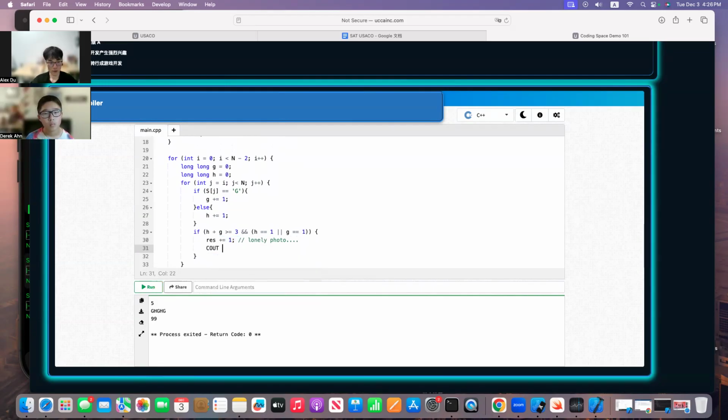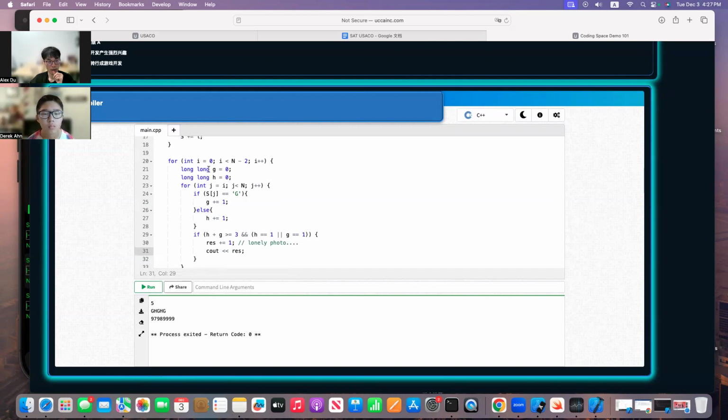Let's see. Okay, so now you can definitely see out here. So see out the rest, I think. Plus 1. Let's see that. I have 5 here, and G, H, G, H, G. Oh, 9. Why is it 9? In the first round, it has 97999. For this part, I really don't get it.